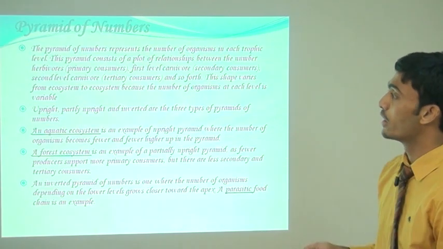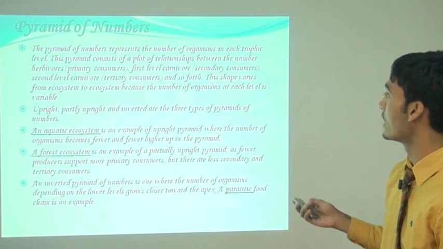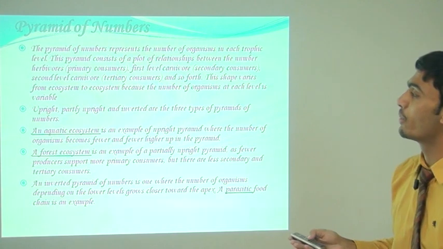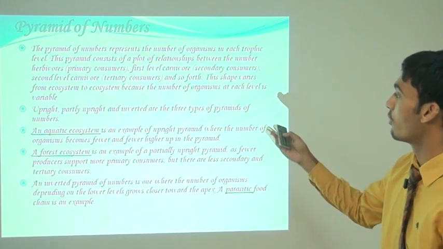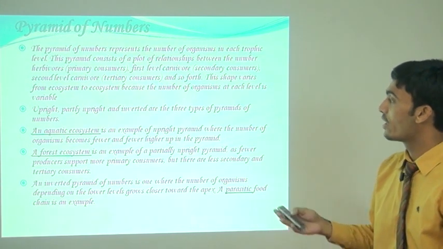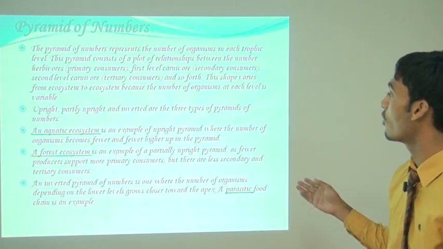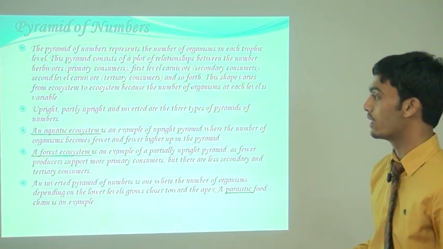Pyramid of number. The pyramid of number represents the number of organisms in each trophic level. This pyramid consists of a plot of the relationship between the number of herbivores, primary consumers, first level carnivores, second level carnivores, and so forth. The shape varies from ecosystem to ecosystem because the number of organisms at each level is variable.